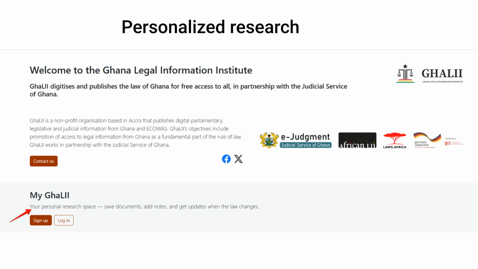You can also create and manage search alerts to stay informed about developments in specific subjects. In addition, every conversation you have with Ask AI is automatically saved, making it easy to return to previous research and insights. All of these features can be accessed anytime from your My GhaLII profile, giving you a central place to organize and manage your legal research.